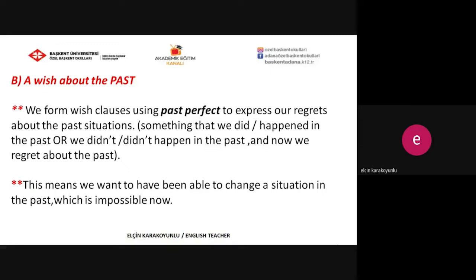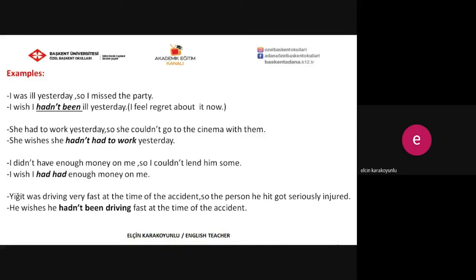This means we want to have been able to change a situation in the past, which is impossible now. There are some examples here. For example, I was ill yesterday, so I missed the party. When we look at the sentence, this is a kind of past action, and it happened yesterday.